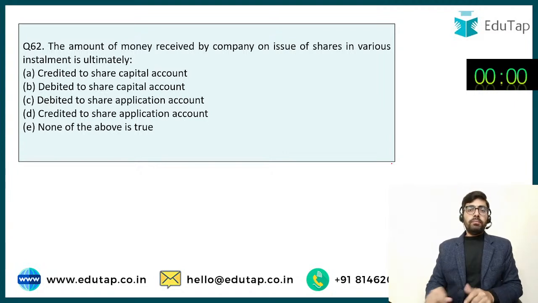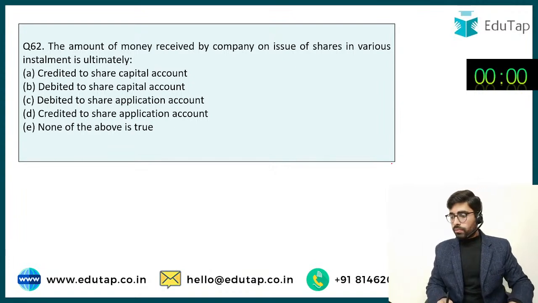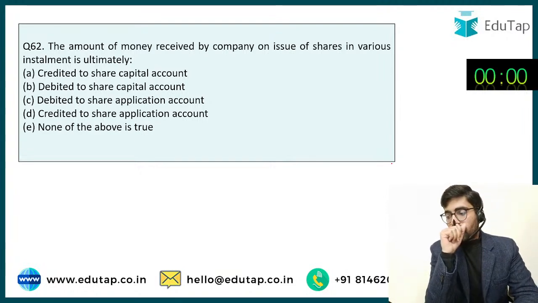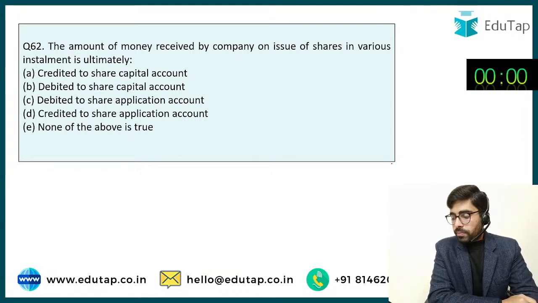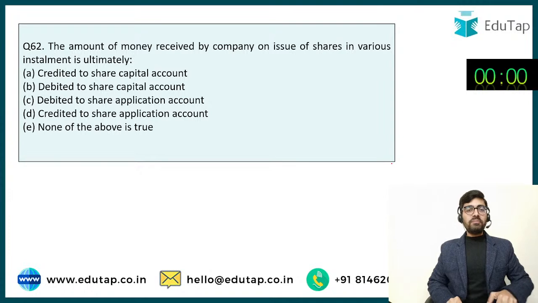Next question. Amount of money received by company on issue of shares in various installments is ultimately... It is ultimately what? Sonia is really quick. So all of you are saying option A should be the answer.